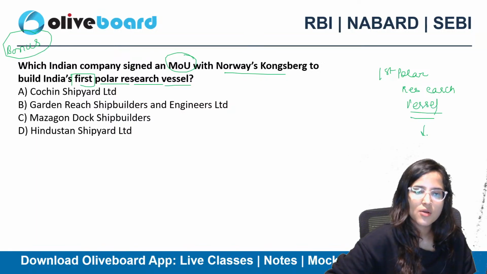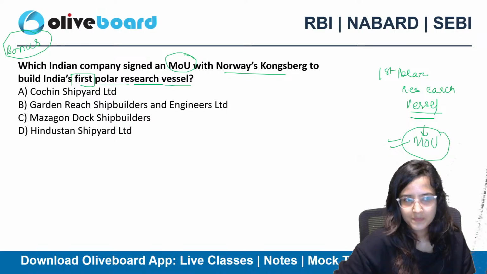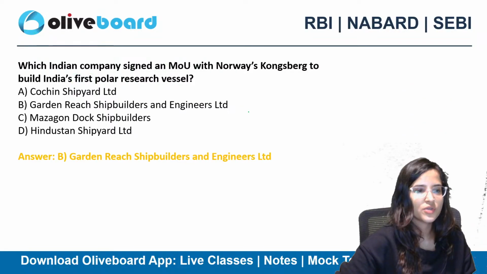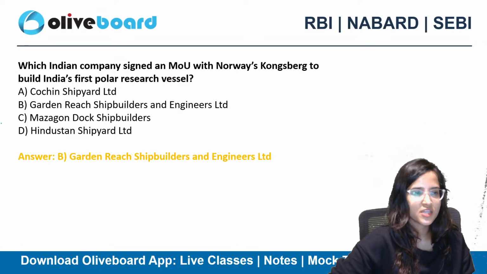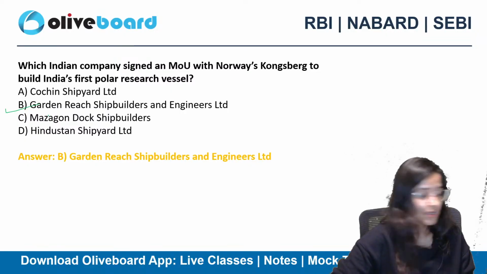So there's a memorandum of understanding which has been signed between two companies. Okay, so what is it? GRSE, okay, Chetan B. Yes, absolutely correct. Garden Reach Shipbuilders and Engineers Limited. Very good, all of you. You are reading the newspaper, and that is great.